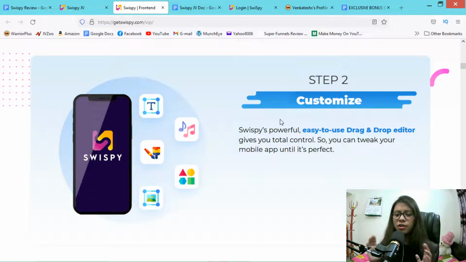SwiSP's powerful, easy to use drag and drop editor gives you total control, so you can tweak your mobile app until it's perfect, and you can perfectly customize your mobile app.